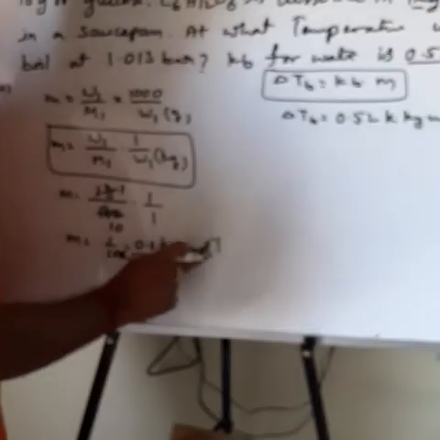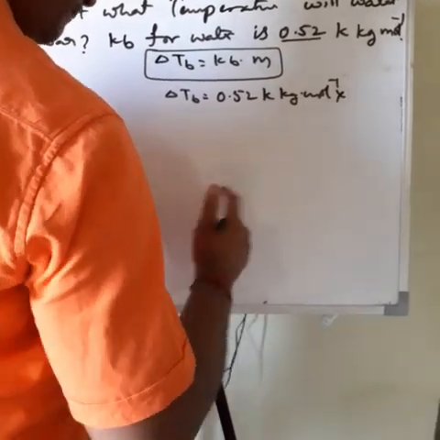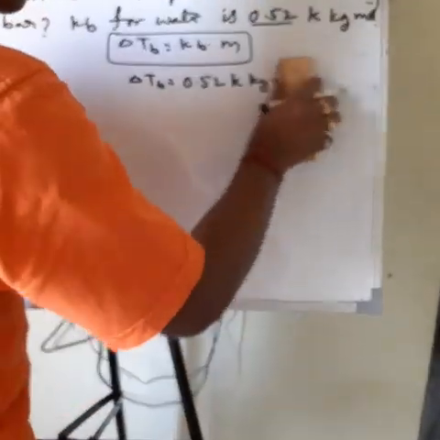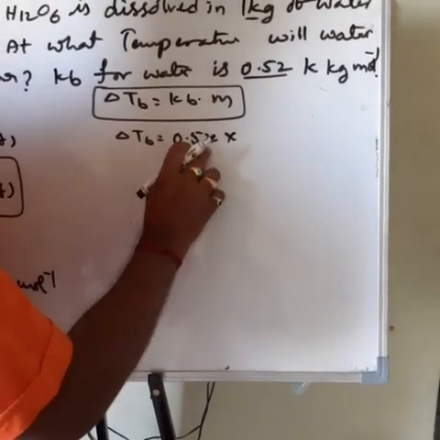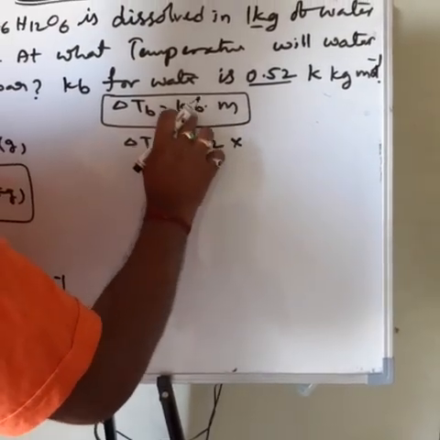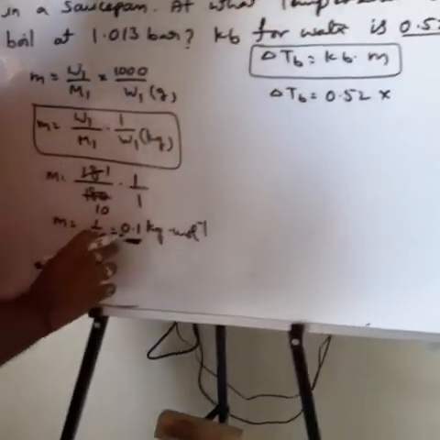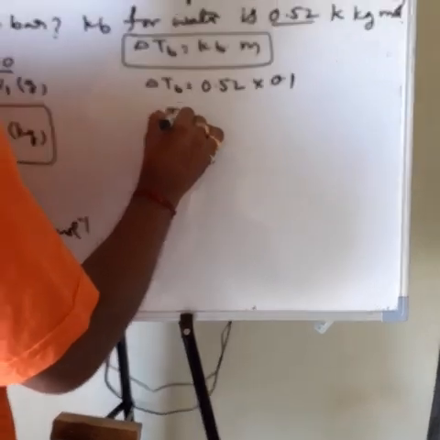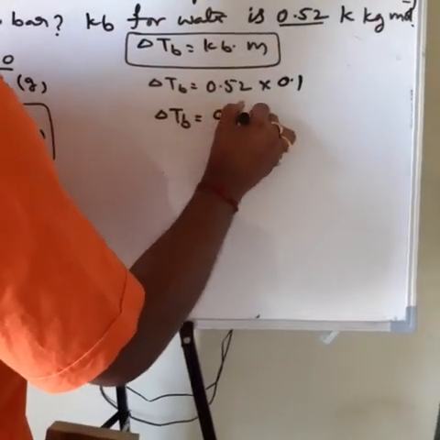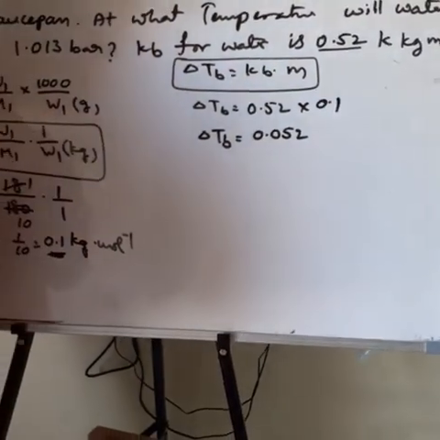What is the m value? 0.1 kilogram mole inverse. So delta Tb is equal to 0.52 into 0.1. Therefore, delta Tb is equal to 0.052. So that is delta Tb.